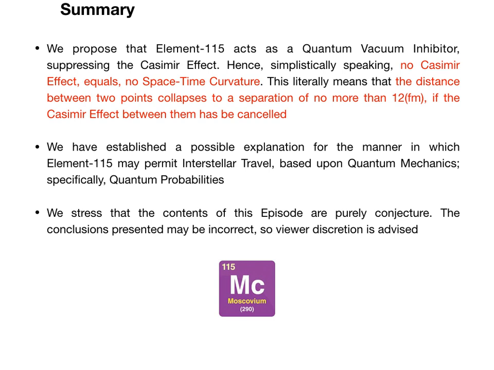Thus, we propose that element 115 acts as a quantum vacuum inhibitor, suppressing the Casimir effect. Hence, simplistically speaking, no Casimir effect equals no space-time curvature. This literally means that the distance between 2 points collapses to a separation of no more than 12 femtometers if the Casimir effect between them has been cancelled. So, in summary, we have established a possible explanation for the manner in which element 115 may permit interstellar travel based upon quantum mechanics, specifically quantum probabilities. However, once again, we stress that the contents of this episode are purely conjecture. The conclusions presented may be incorrect, so viewer discretion is advised.